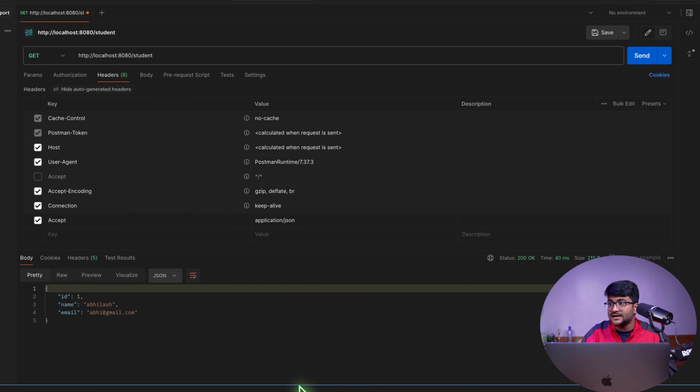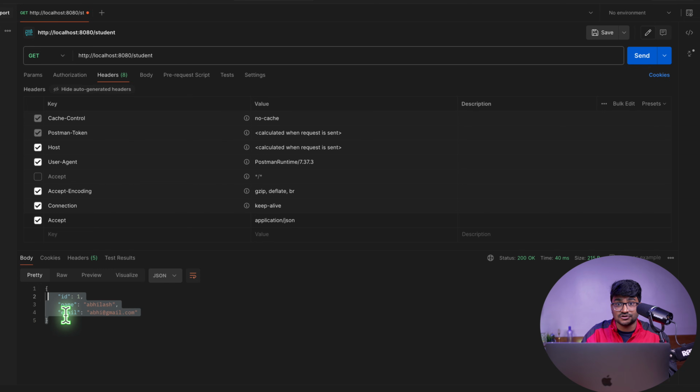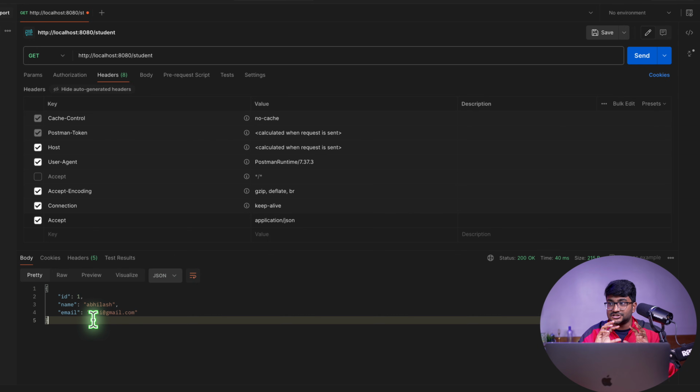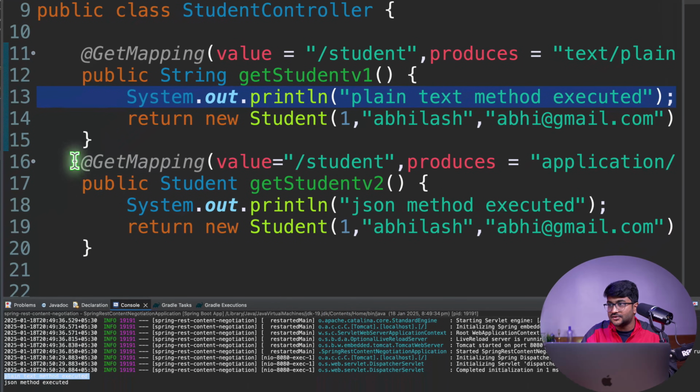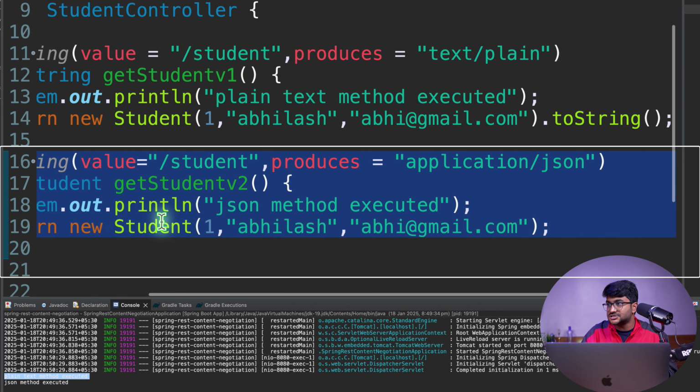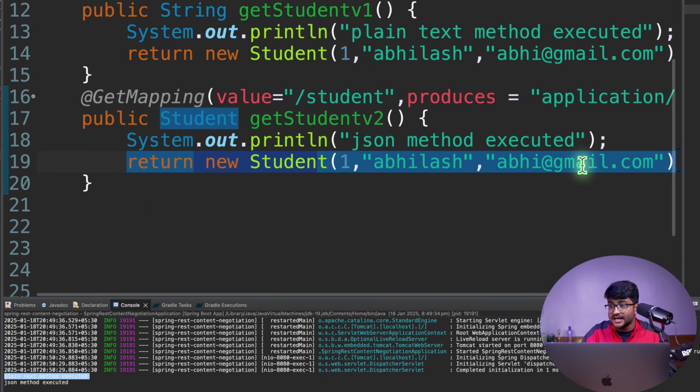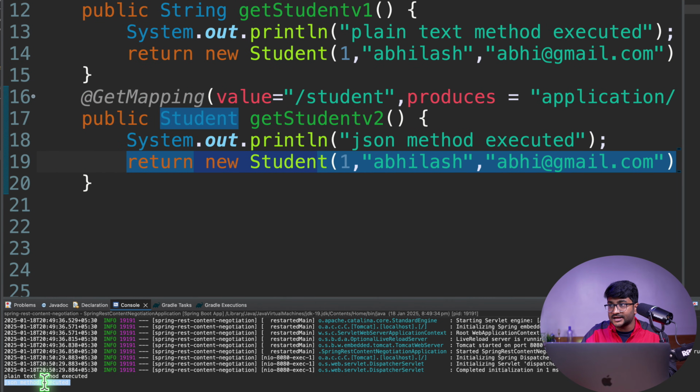Now the client is doing a send, and there you go. Look at the data that the server is giving. The server has given the data in JSON format, and this looks like the JSON representation of our student object, right? And I'm pretty sure this method got executed, because this method is producing the JSON, and you can see the JSON method executed.